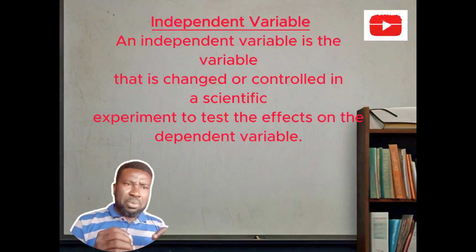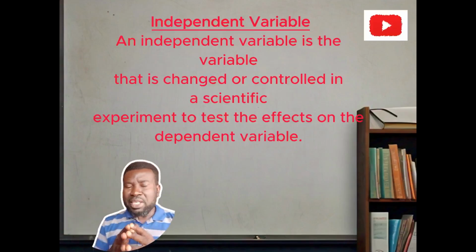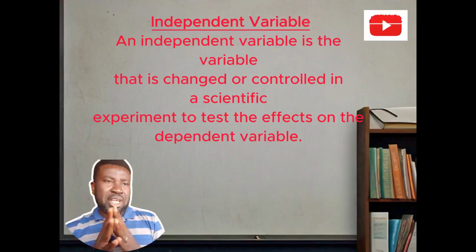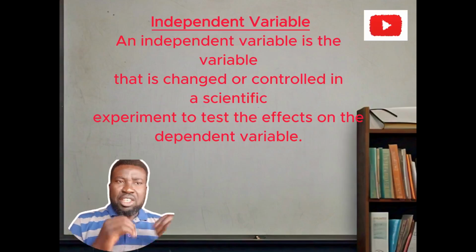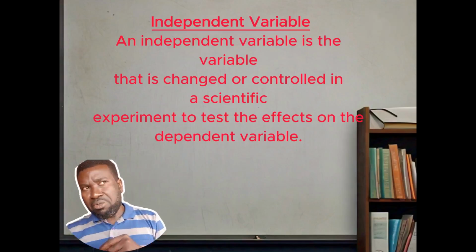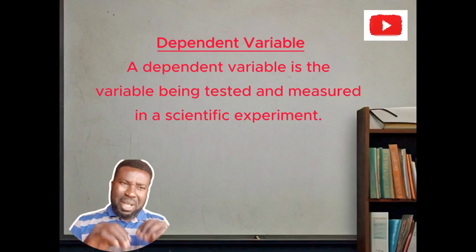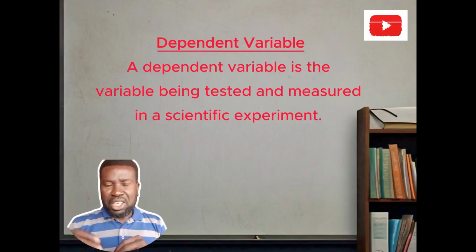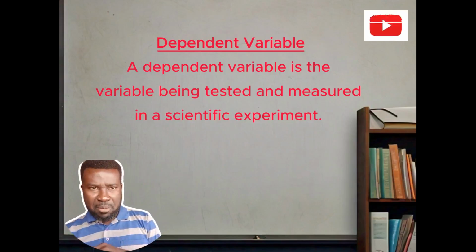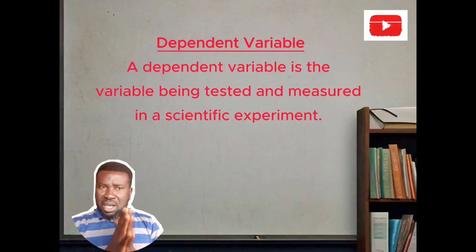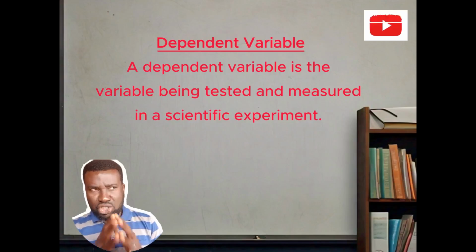An independent variable is a variable that is changed or controlled in a scientific experiment to test the effects on the dependent variable. While the dependent variable is a variable being tested and measured in a scientific experiment. So that is the difference between the two. There are specific criteria to ascertain that a topic is researchable.